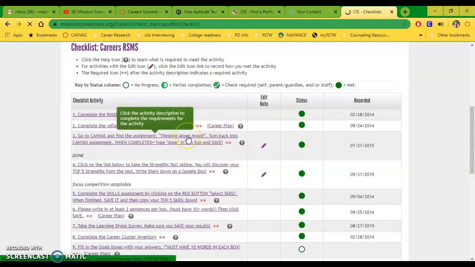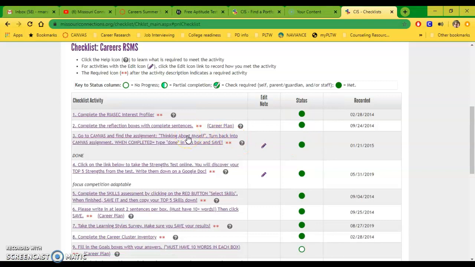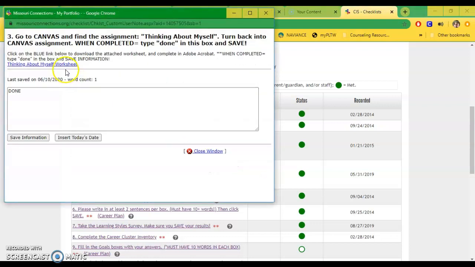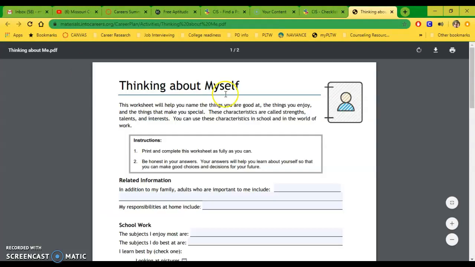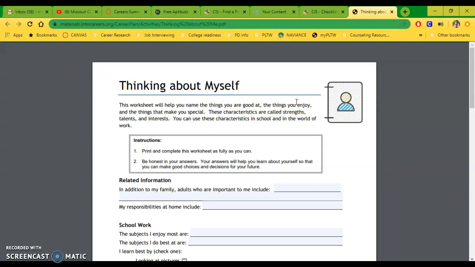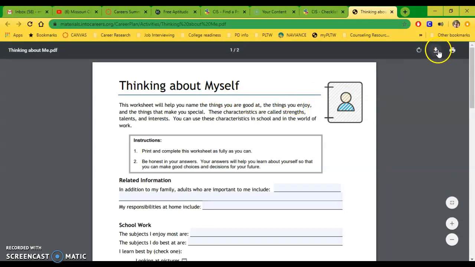Thinking About Myself was already an assignment that I assigned to you, but that is in Canvas, and you need to submit that. Now you can go here and click on the Thinking About Myself worksheet, but when I click on it, you just want to make sure you download this worksheet from online. Remember, you click the download button. Fill that out, and submit it into Canvas.